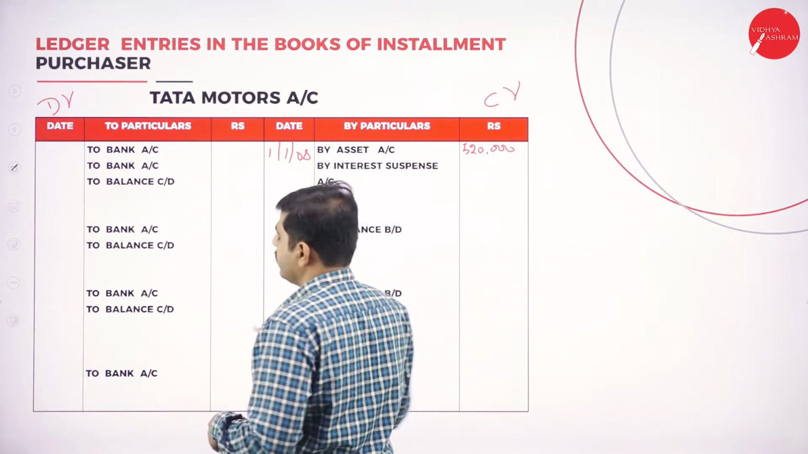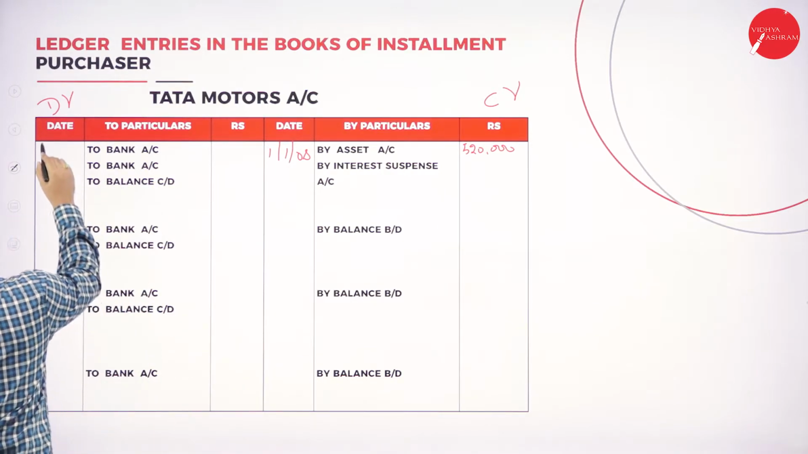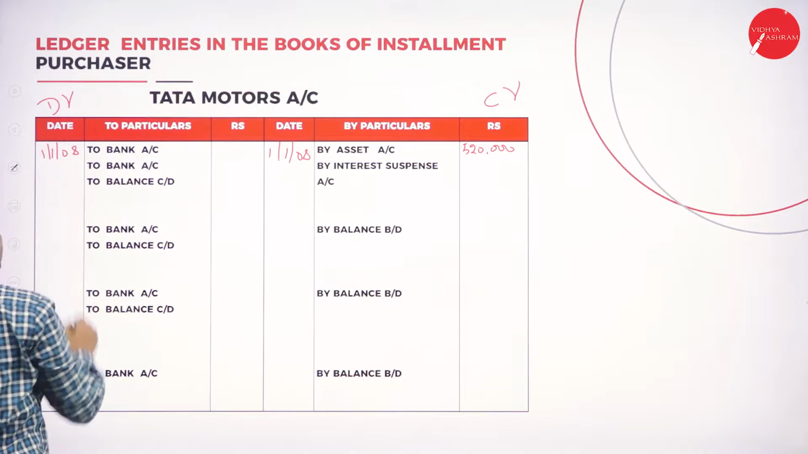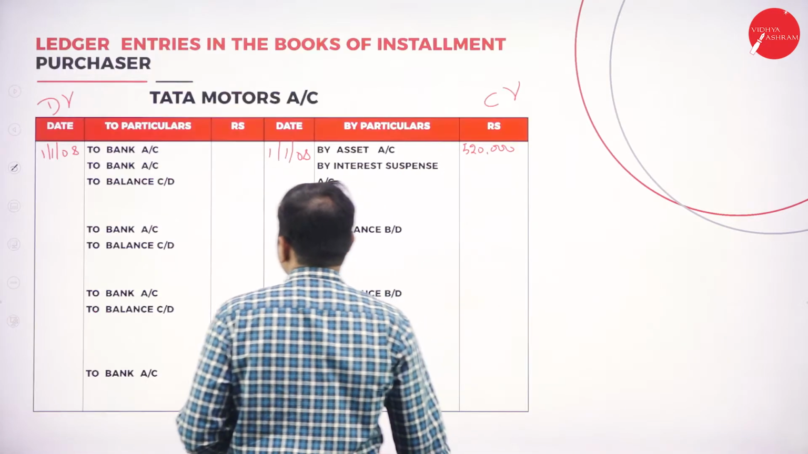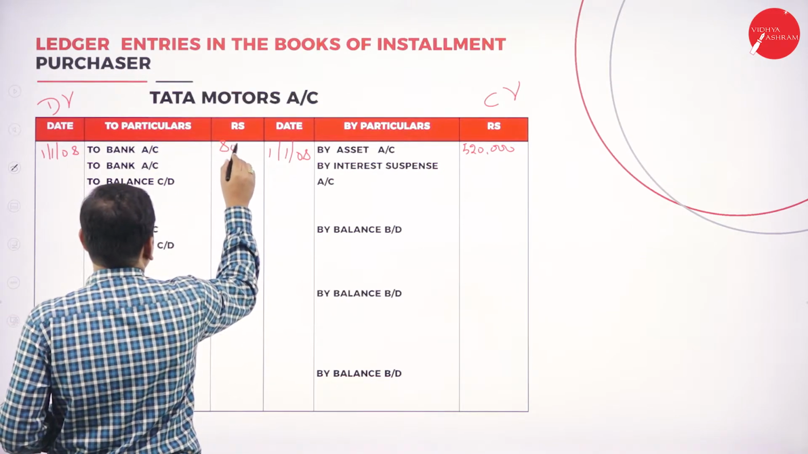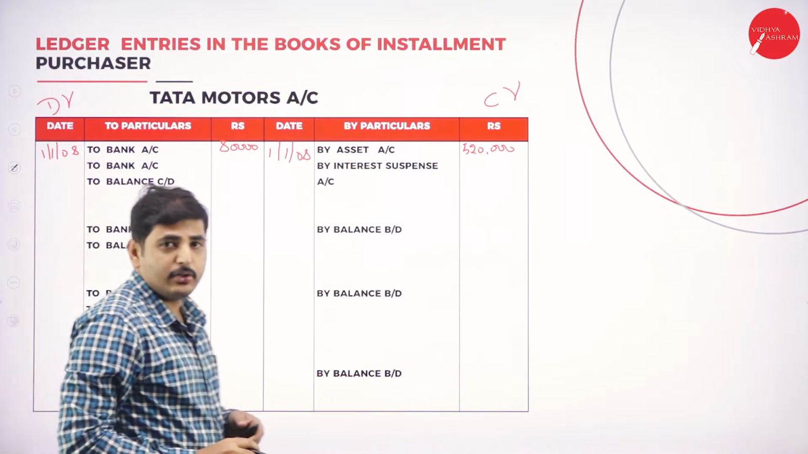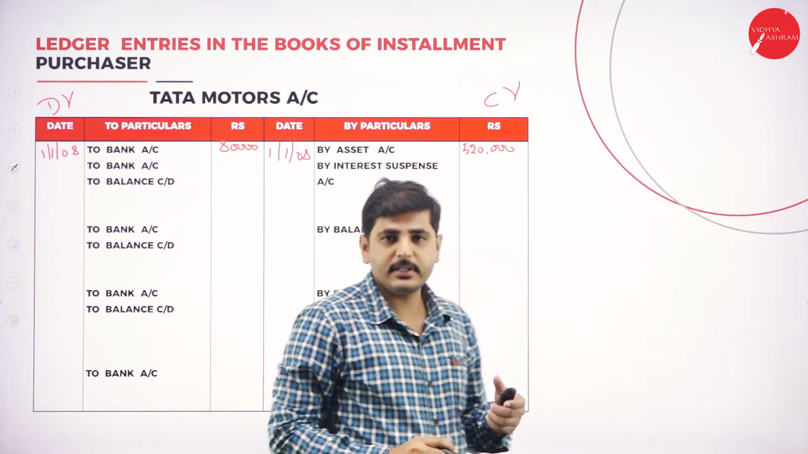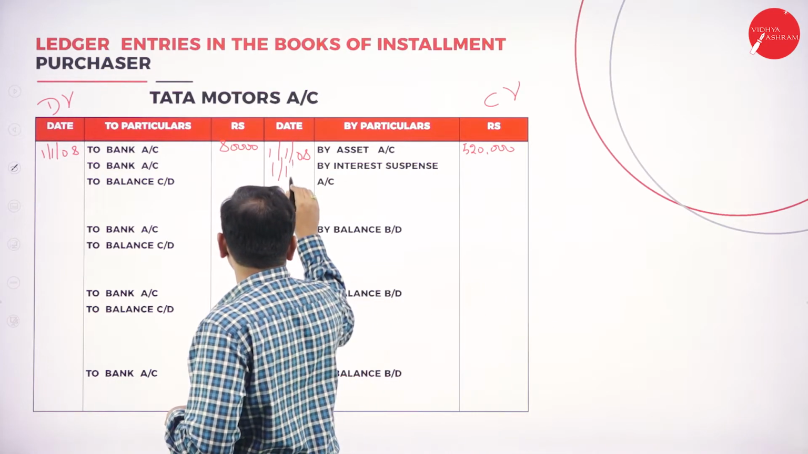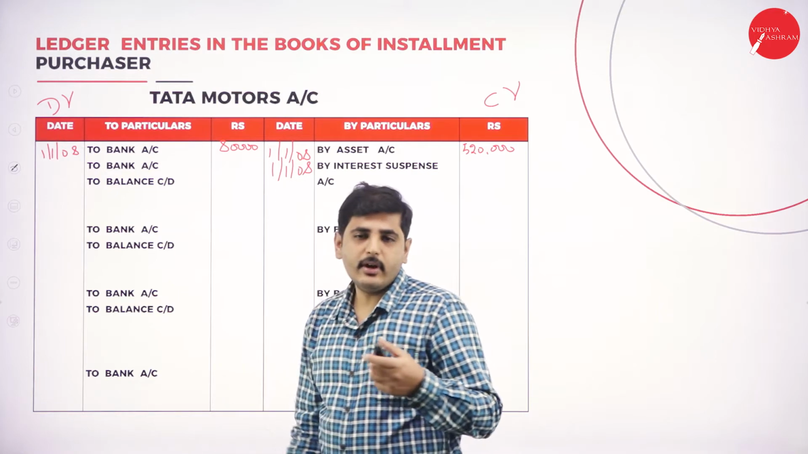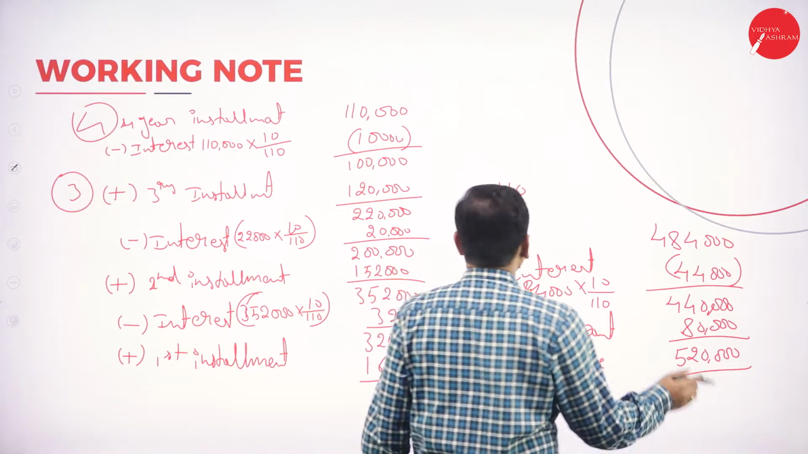So what is our down payment? When are you going to pay the down payment? On the same day when you purchase the asset, 1/1/2008, we have to pay the down payment. What is the down payment? 80,000 is the down payment. So write to bank account 80,000. Again, at the end of the year we have to make the first installment, and also on 1/1/2008 we have to show interest. We have to transfer the whole amount as an interest suspense account. So we have to add all the interest here.